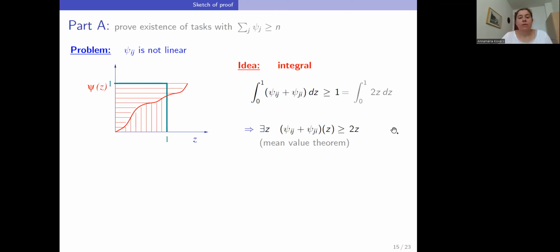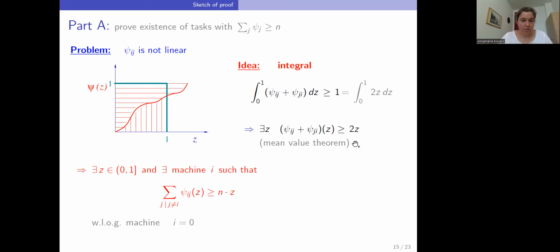Good. Now we can consider this integral and apply the mean value theorem for the whole sum of psi functions and obtain, straightforwardly as before, a common mean value z for this whole sum, and a central machine i, so that the sum of the psi of the z values on this machine is at least n times z. Straightforward by the above argument. Let's assume that this central machine is machine 0.